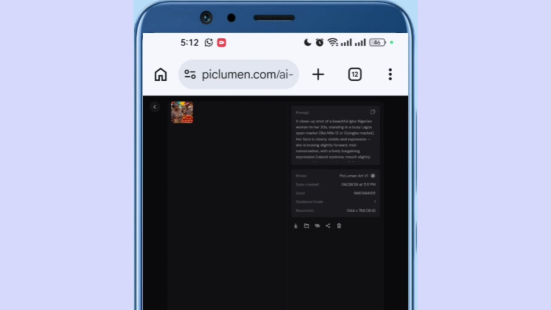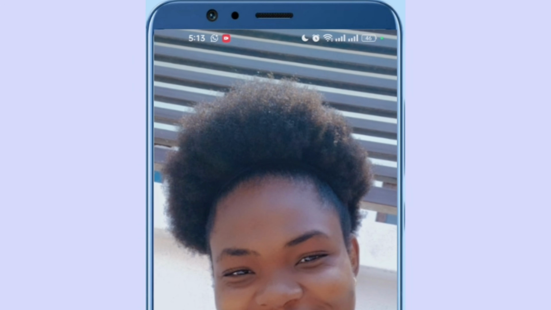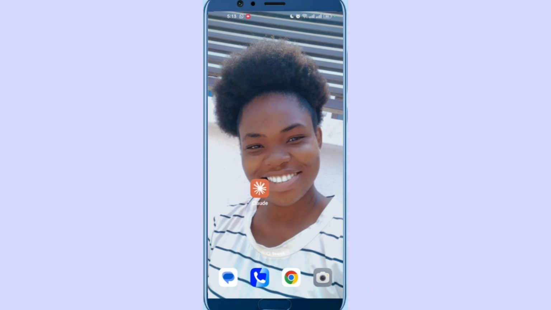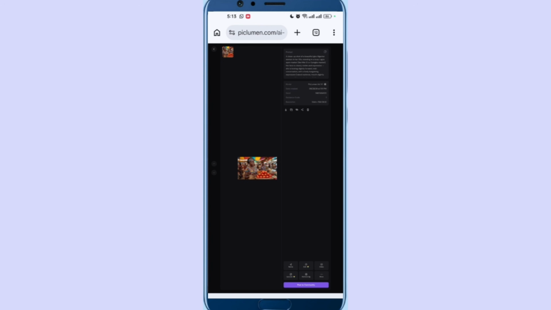Since I already have the image, I will go ahead and use the image that I already have. But this is how you get, just like I said, the first image won't give you what you want. You have to go back to Claude, tweak your prompt, tell it a Nigerian woman, a fair person, this and that. So with this right now, we are done with our image. This is how you generate your image. It is free. You can generate up to 10.